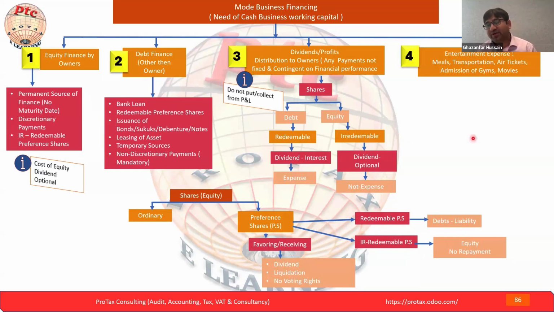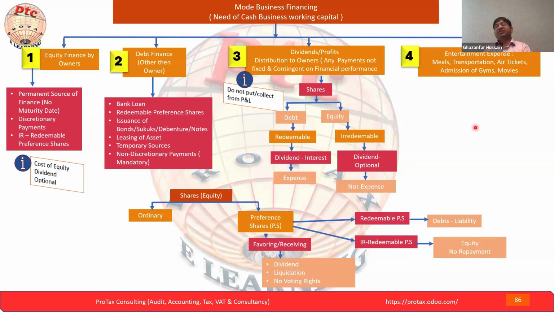The fourth is the entertainment expense. What is entertainment? Meals, transportation, air tickets, gym admission, movies, such kinds of benefits that big corporates give to their employees, their stakeholders, and their management as well. So now we have to see such entertainment expenses, like the annual dinner or annual party, to celebrate their annual profit or any project they achieved. They have a big milestone that they completed, so they might do some celebration.